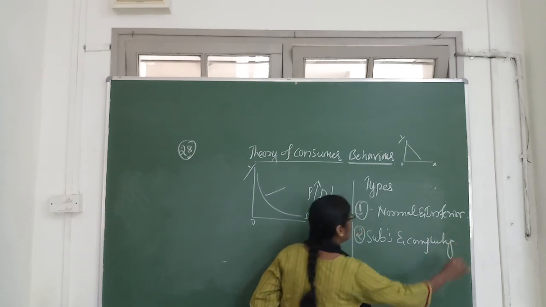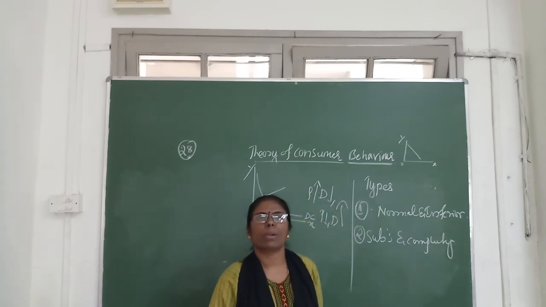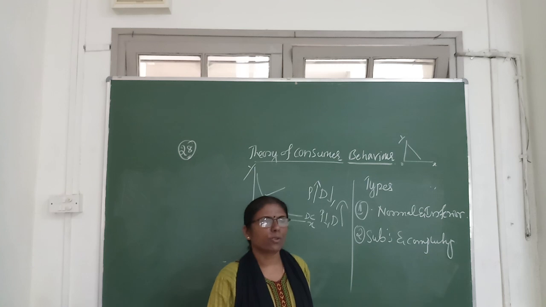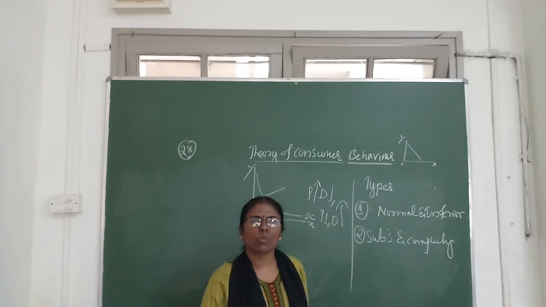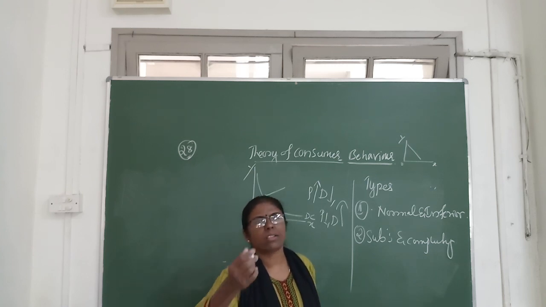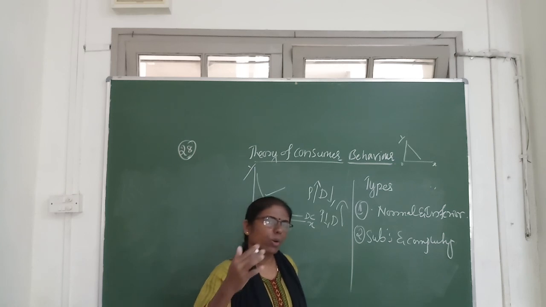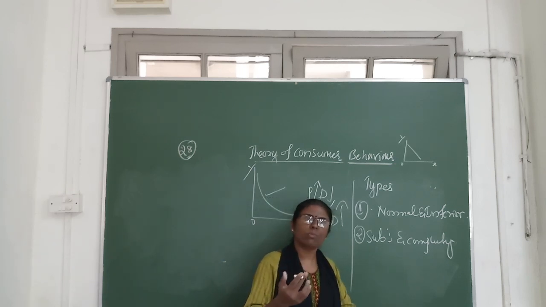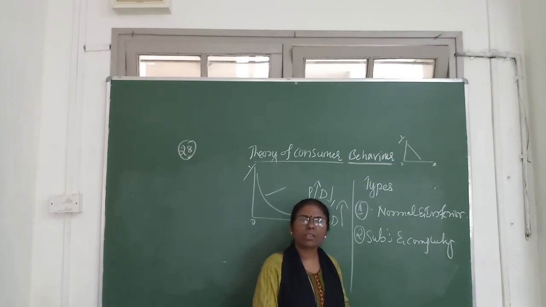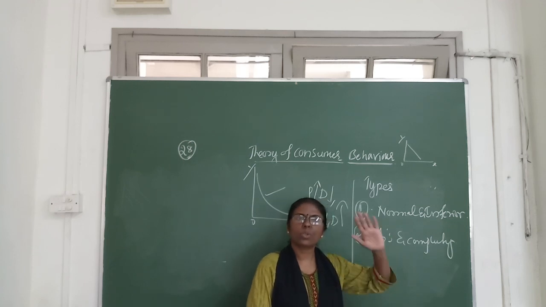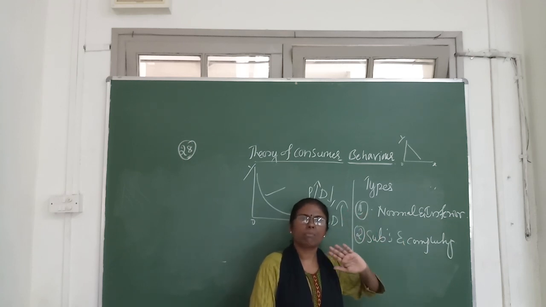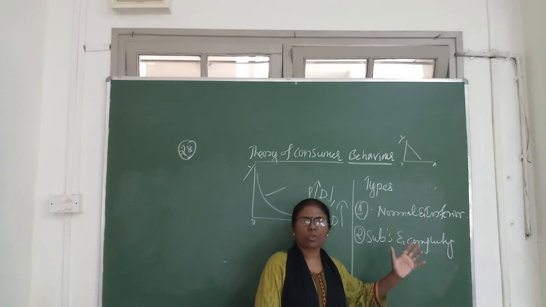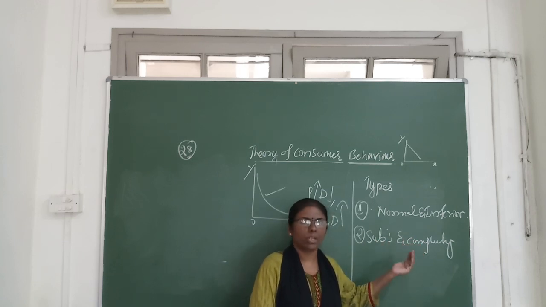And we already discussed substitutes and complementary goods. So what do you mean by substitutes and complementary goods? Substitute means we cannot use the two goods together. Take for example tea and coffee. Either we have to consume tea or we have to consume coffee. Then complementary goods are those which are used together, like cement and bricks. It is not possible to use cement only or bricks only. So these are the two types of goods.